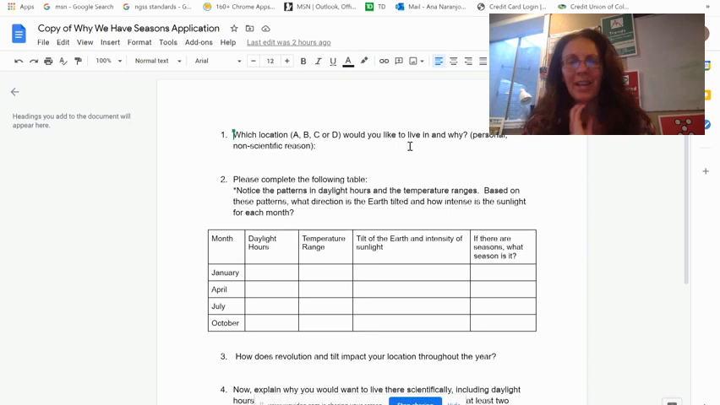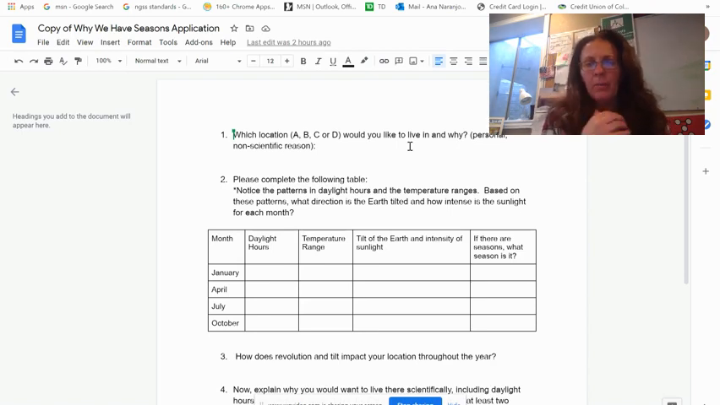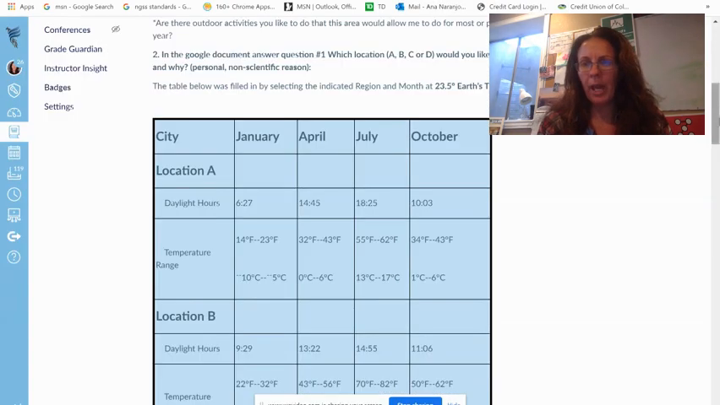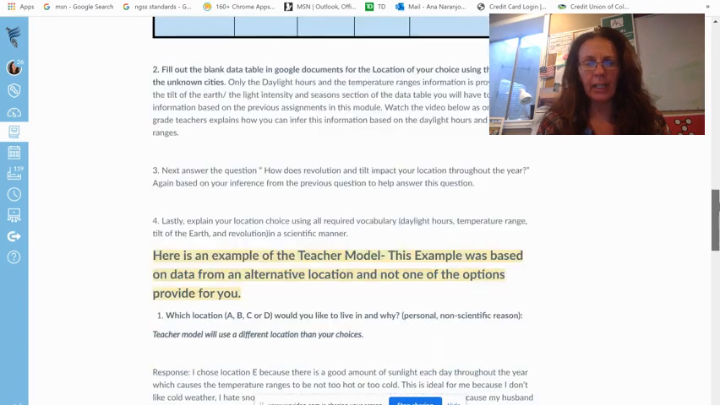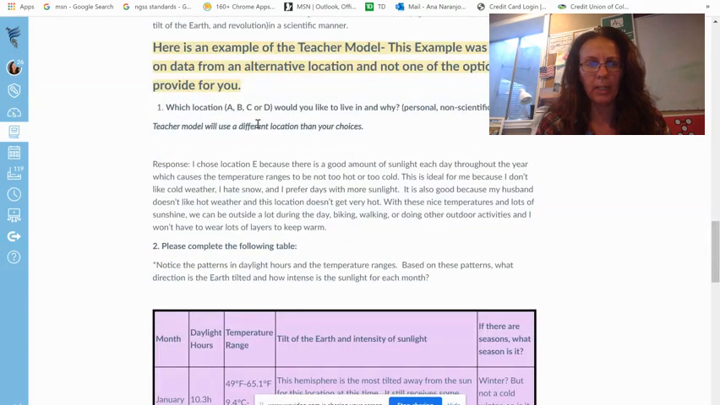The personal reason does not have to be scientific. It could just be because you like something versus the other, or you give a little bit of an explanation. On the application assignment, we have a teacher model that gives an example of what a response could be. You're welcome to read it. It did not use the same exact location as the choices you have, so copying this answer is obviously not a good idea, and it's not going to be correct because it doesn't associate with any of your choices.